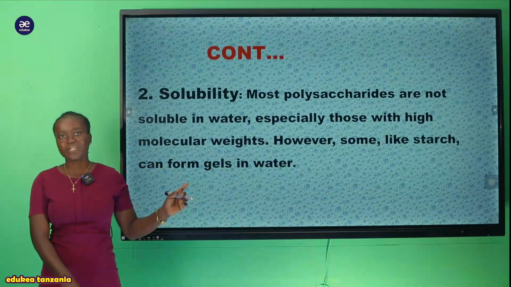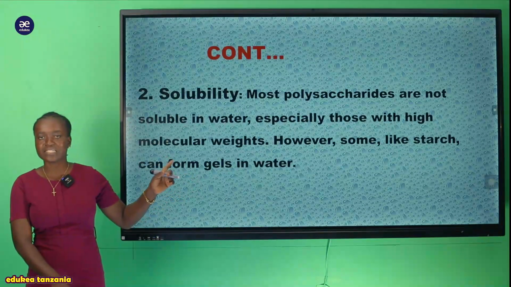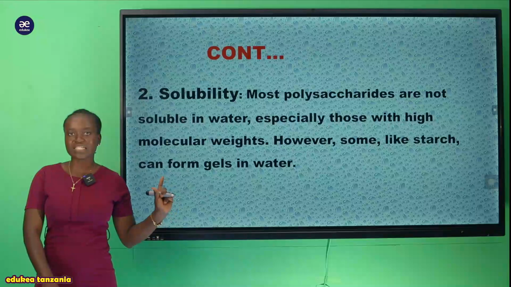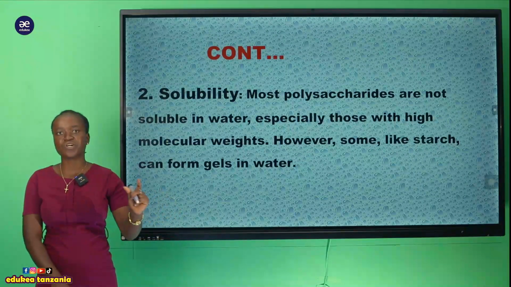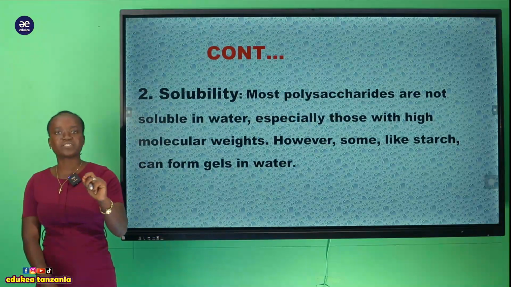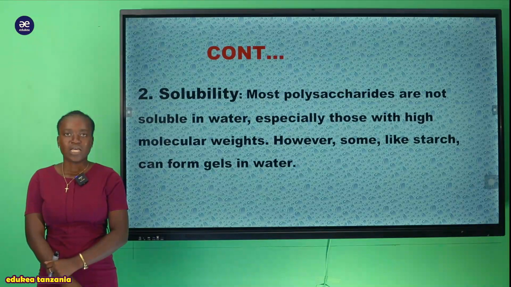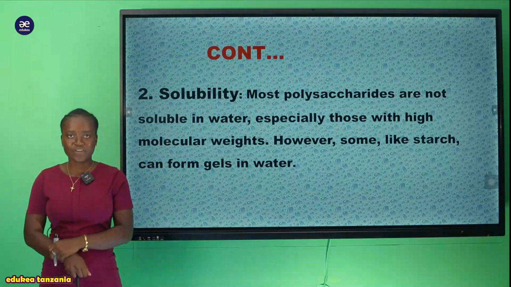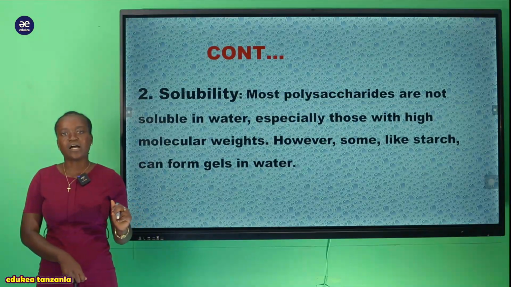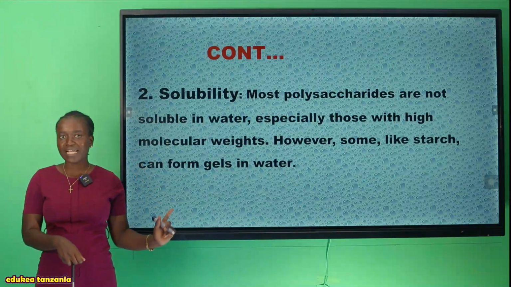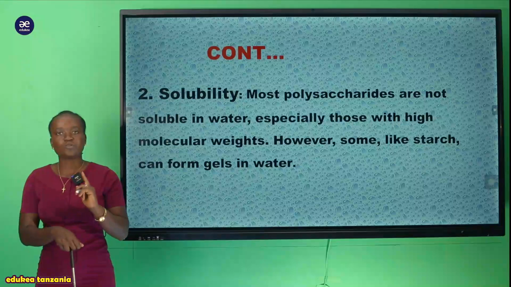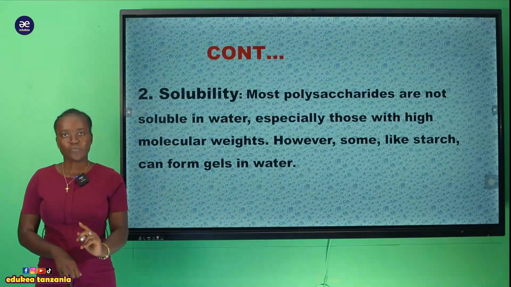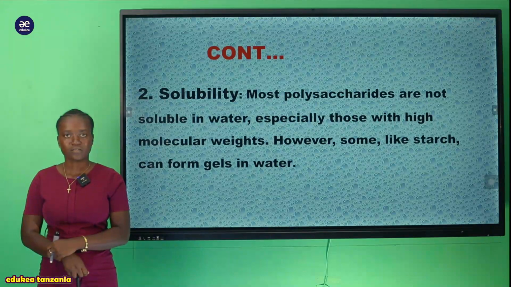The difference between the polysaccharide, monosaccharide and disaccharide is that solubility in nature. Tulivyokuwa tunaangalia kwenye disaccharide na monosaccharide, tukasema zile zote zina uwezo wa kudissolve completely within the water and to form different kinds of solution. But the big difference is that polysaccharides are not soluble in water, meaning that they cannot dissolve completely within the water.